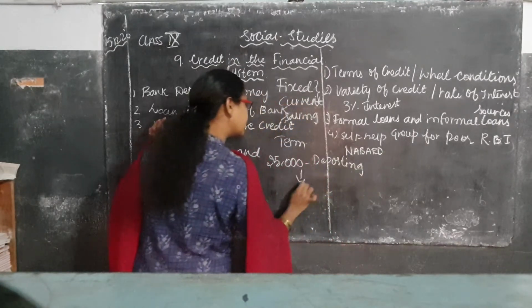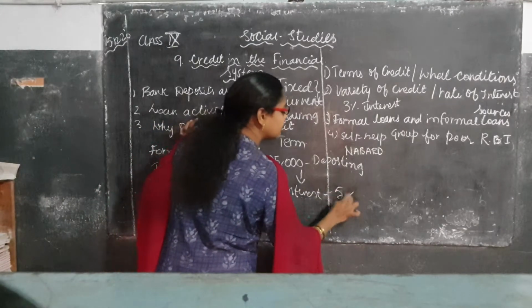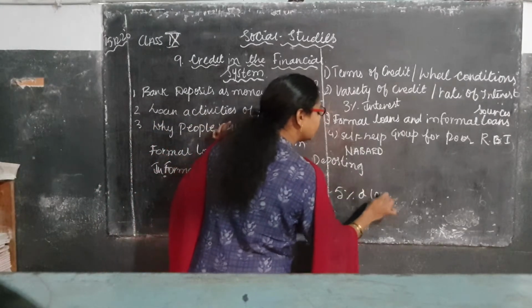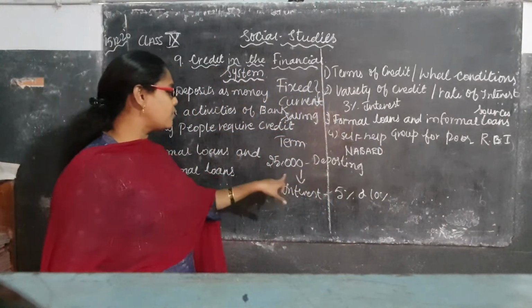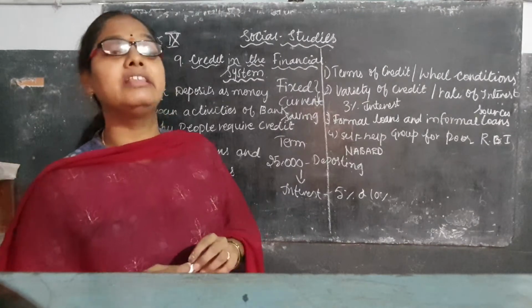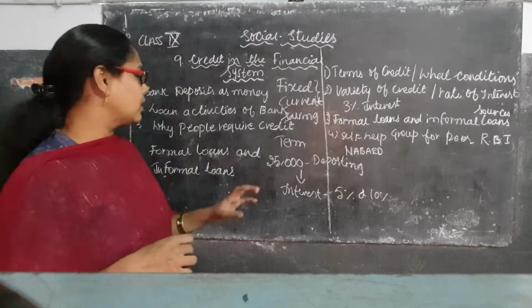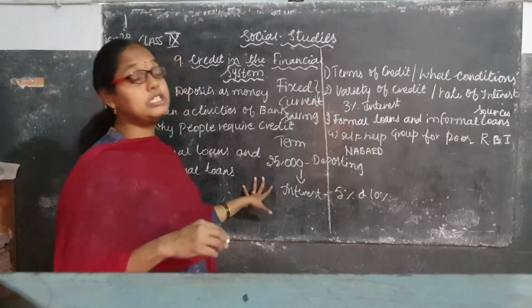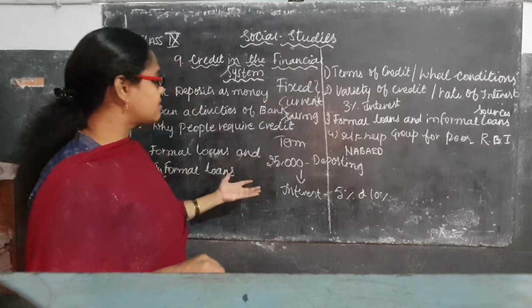For this you will be getting interest, 5% or 10% according to the rate fixed by the bank. Whenever you deposit the money, you will get the interest fixed by the bank, either 5%, 7% or 10%. So it is fixed by which bank? Central Bank of India.